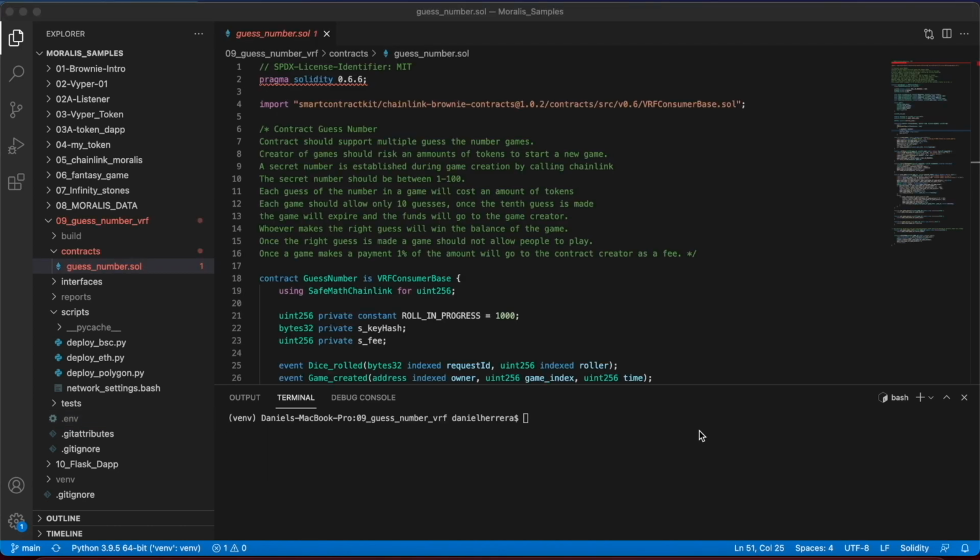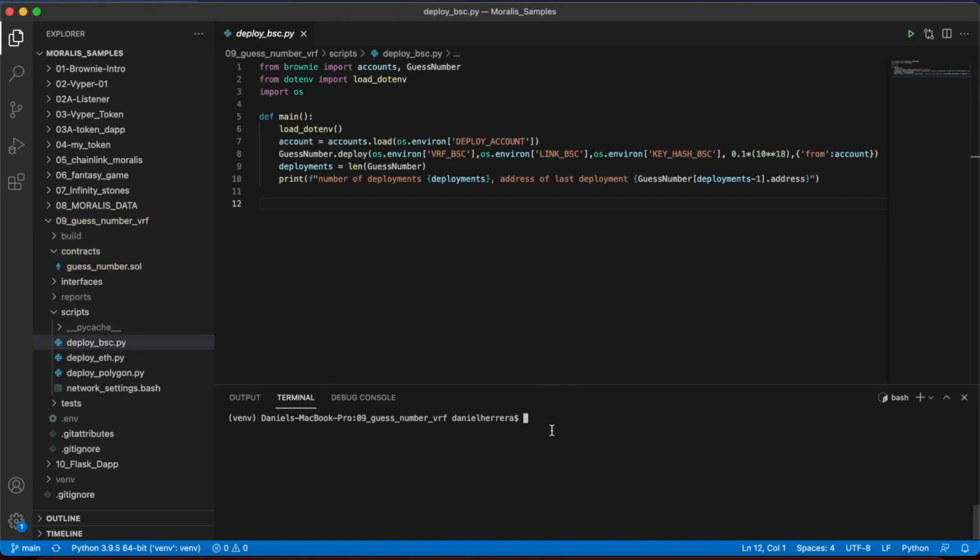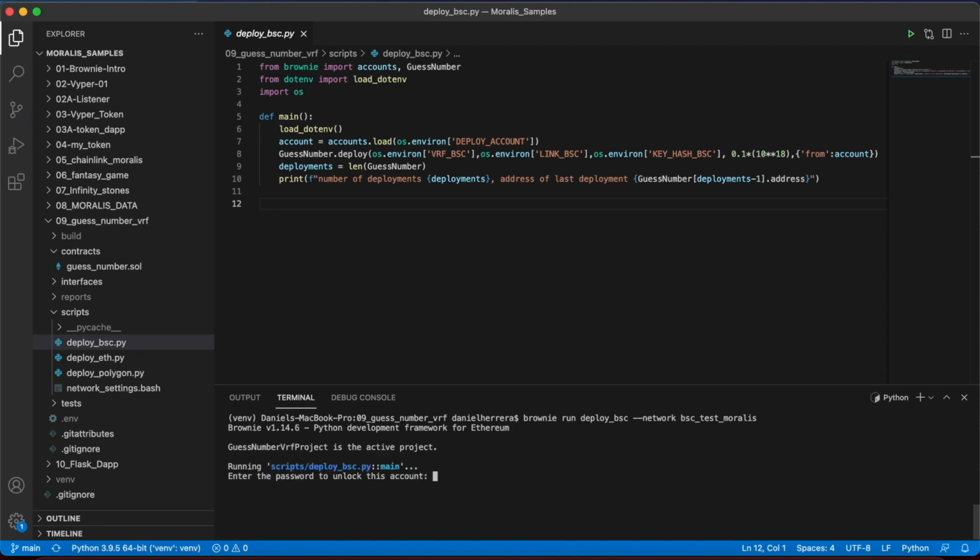To deploy in the Binance Smart Chain network, we are going to choose the BSC deployment scripts that we have here. So for deploying this one, we just go to do the following. We're going to do brownie run deploy BSC, and we choose the network BSC test Moralis. The script is asking for my account password, so let's do it.